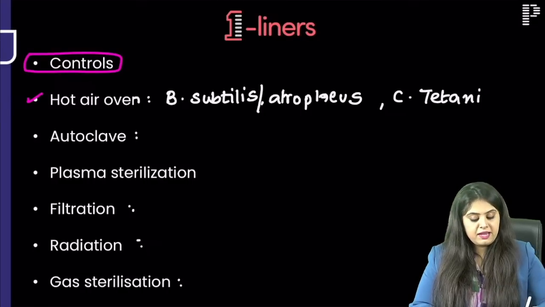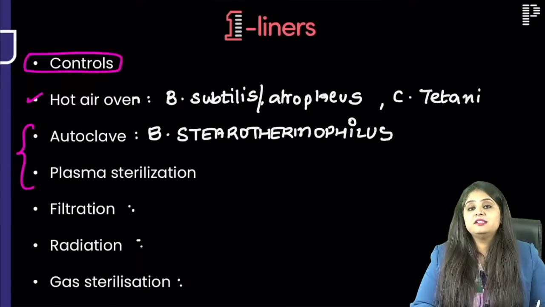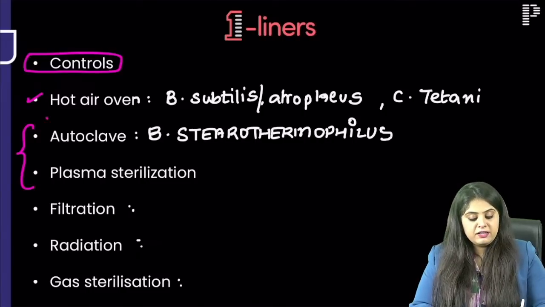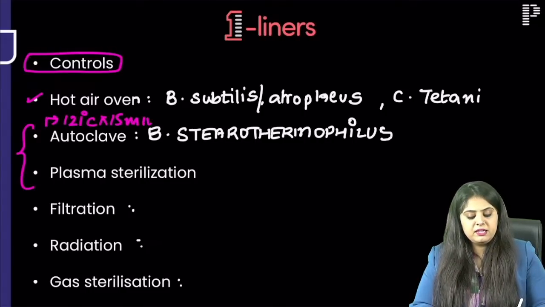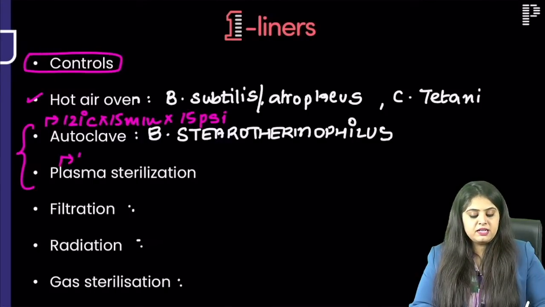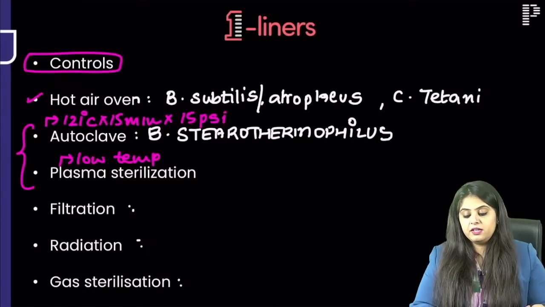For autoclave and plasma sterilization, the control is the same. That is Bacillus stearothermophilus. The only difference that I want you to know, autoclave का temperature is very high, 121 degree, and you remember 15, 15 minutes, 15 pressure, temperature, everything is very high. But plasma sterilization, they always ask me, it is done at a very low temperature. दोनों का control is the same, but temperatures are going to be very, very opposite.